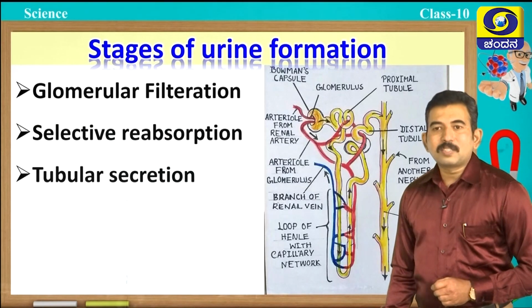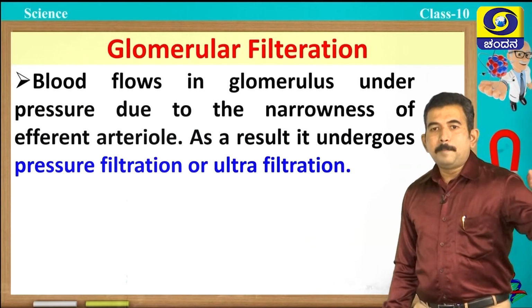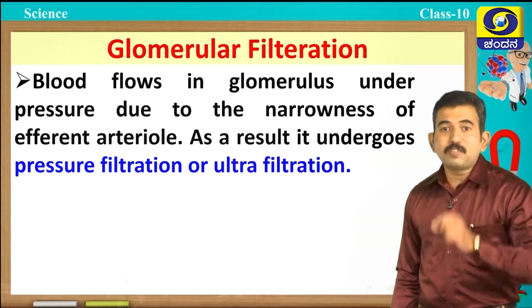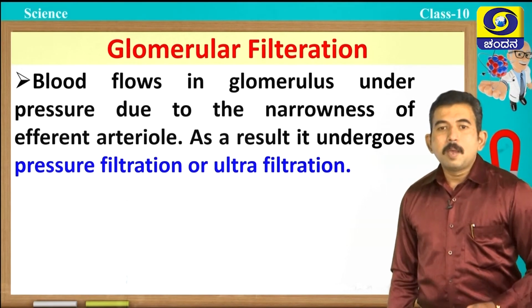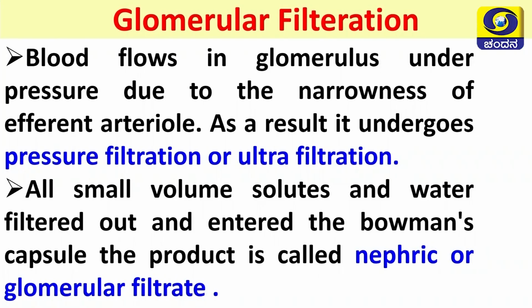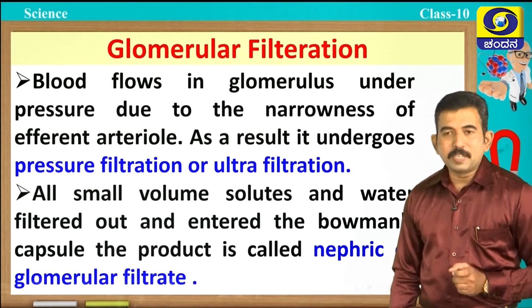The first one is called glomerular filtration. During glomerular filtration, blood flows in the glomerulus with high pressure, and because of the narrowness of the efferent arteriole, it undergoes pressure filtration or ultrafiltration. So, another name for glomerular filtration is ultrafiltration or pressure filtration. All small solutes and water are filtered out and enter the Bowman's capsule. The product is called glomerular filtrate or nephric filtrate. This is the first stage of urine formation.